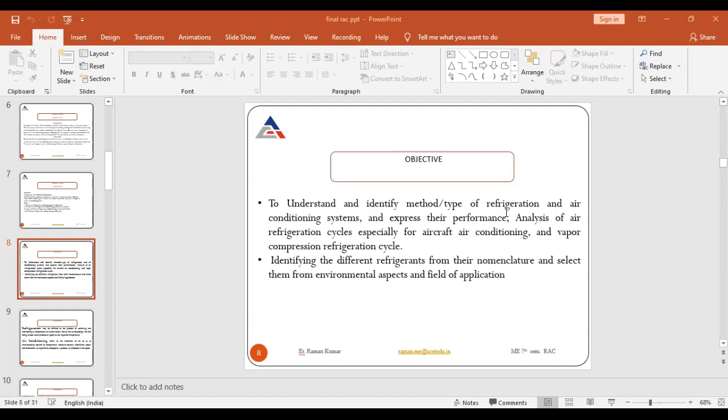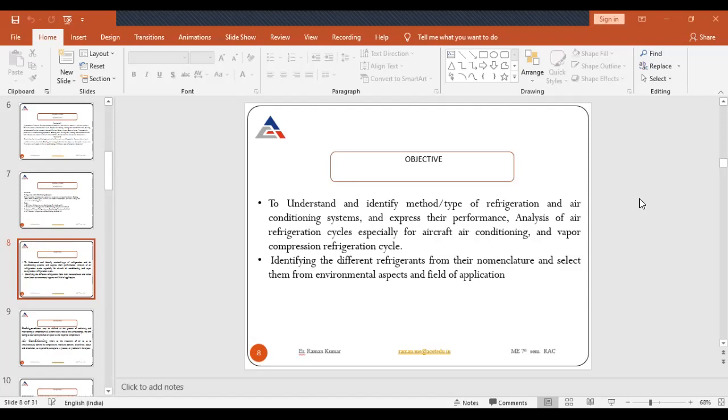Identify the different refrigerants from their nomenclature and select them from the environment aspect and field of application. In this, the main objective is also to know what psychrometric processes are, what the wet bulb temperature and dry bulb temperature are, and how much vapor is present in the air. Okay, so all these are the main objectives, to find out the psychrometric processes with the help of the psychrometric chart.